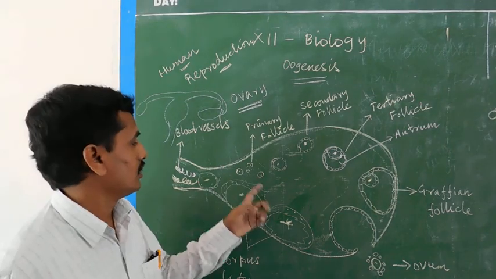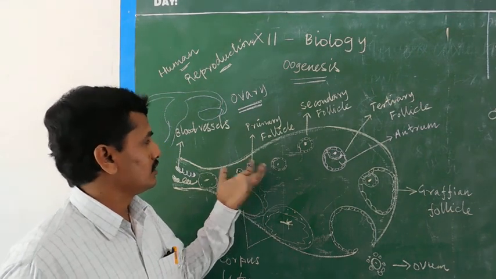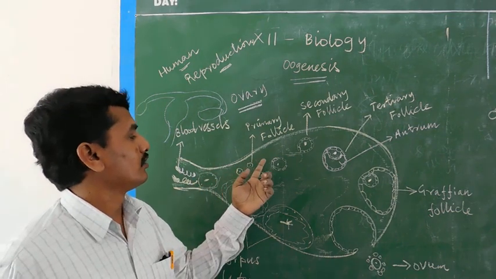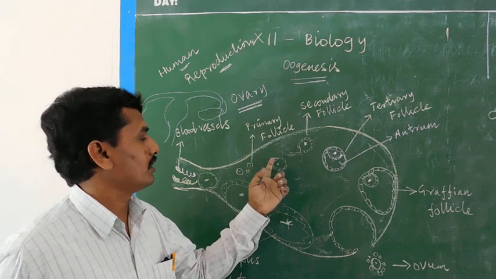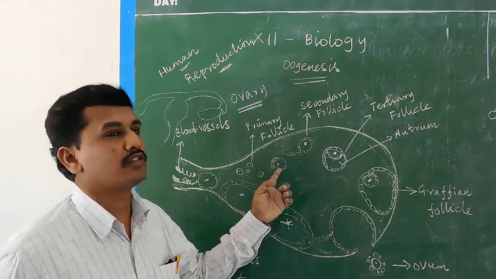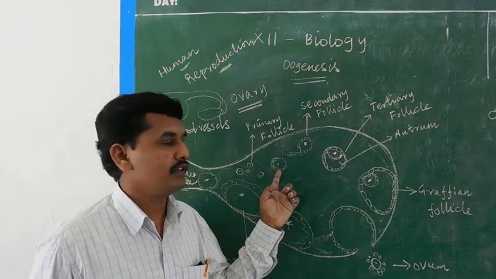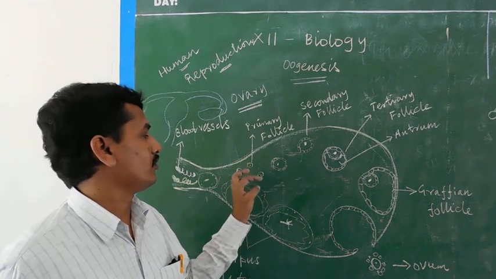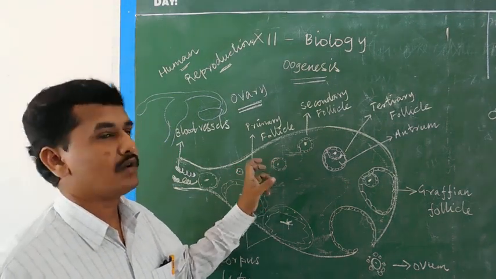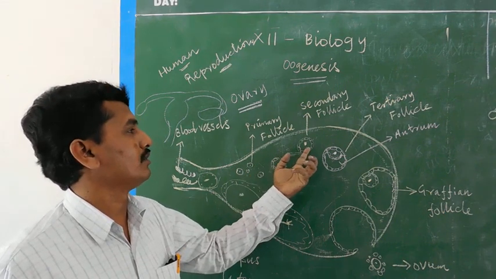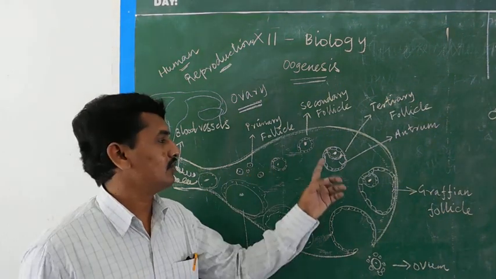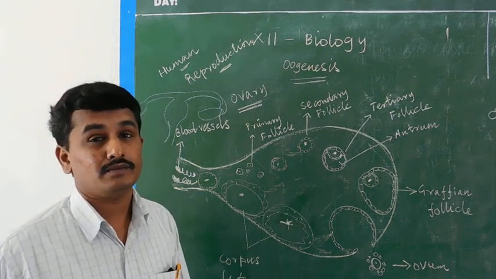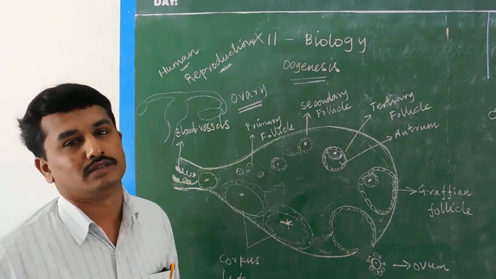Okay, listen. During the menstrual cycle in a female, the primary follicle starts developing. It is surrounded by granulosa cells, which are layers of cells. The layers slowly develop and surround the primary oocyte. After surrounding the primary oocyte, it slowly develops into the secondary follicle. Actually, it is not a single cell. The primary and secondary follicles consist of many cells, and the oocyte may be a single cell.